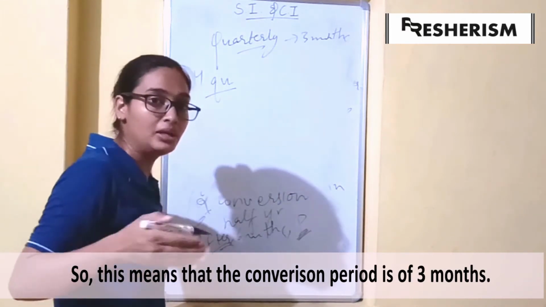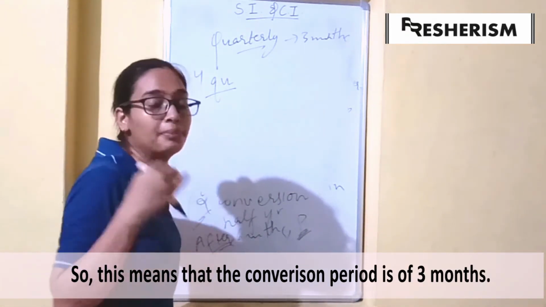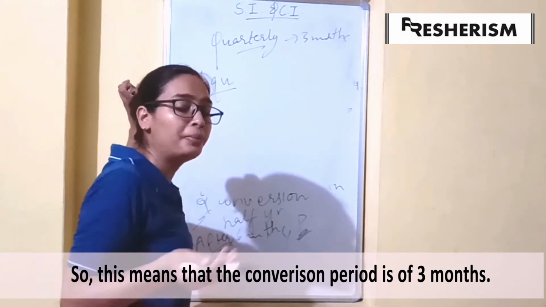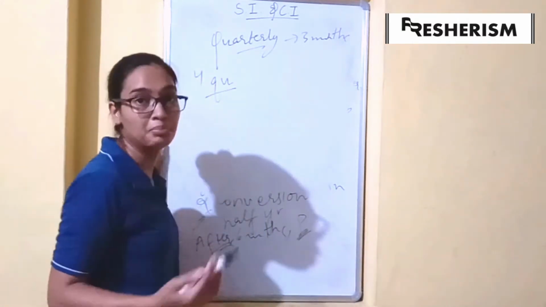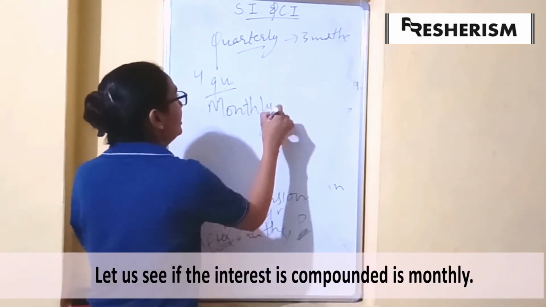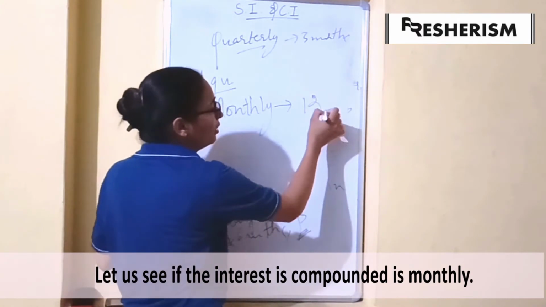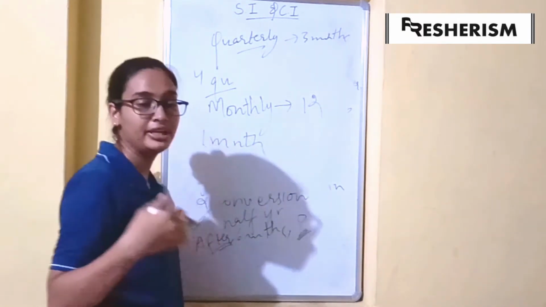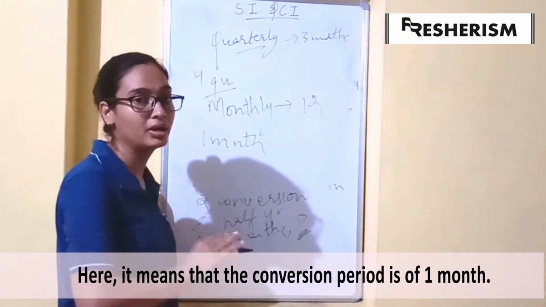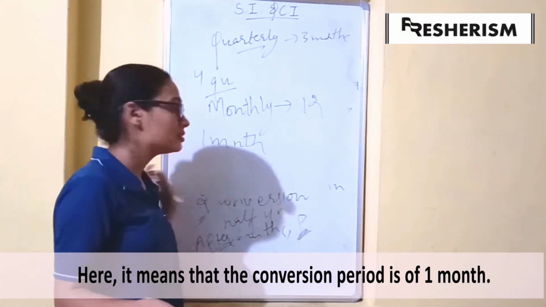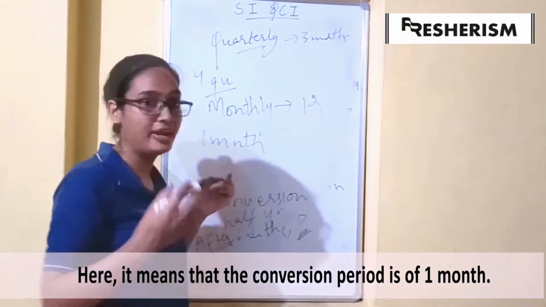After every 3 months, the amount would become the principal and the rate would apply to that new principal. If compounded monthly, we have 12 months. After each month, the amount becomes the principal for the next month. That means we get a new principal every month.